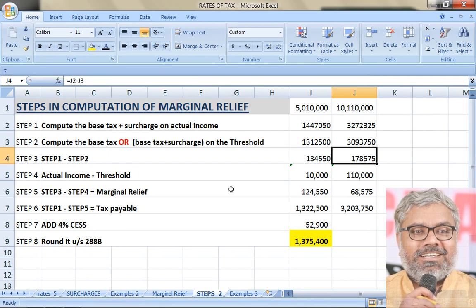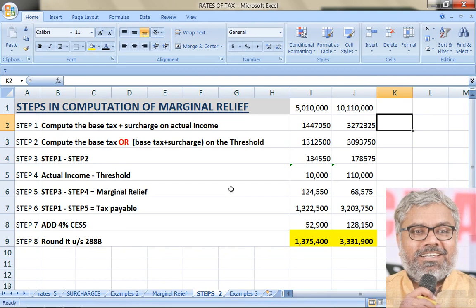Then you have step 6, that is step 1 minus step 5. So step 1 is basic tax calculation, what you have been doing already, minus marginal relief. This gives us the tax payable, of course, after adding the 4% cess and rounding it, we will get 33,31,900. That is going to be the final tax liability of the SSC if marginal relief is available.